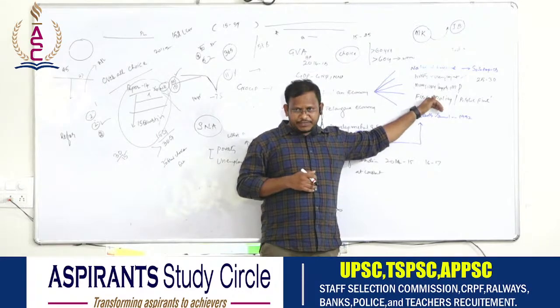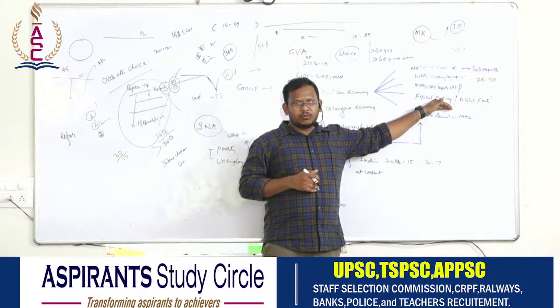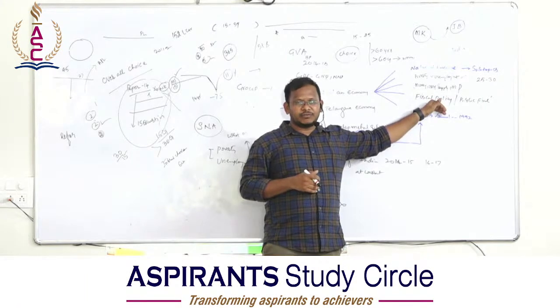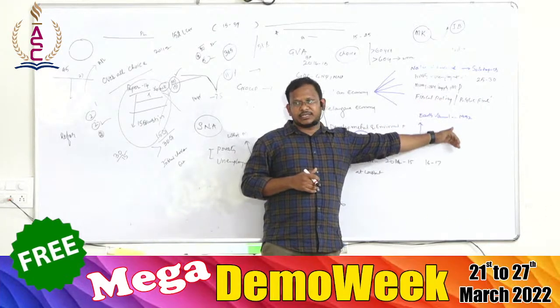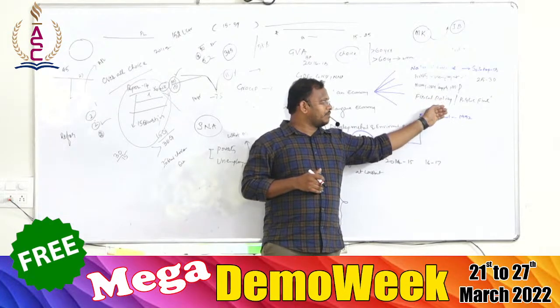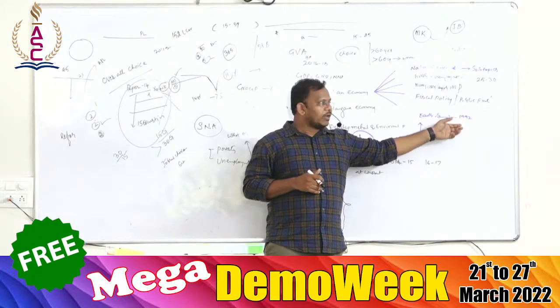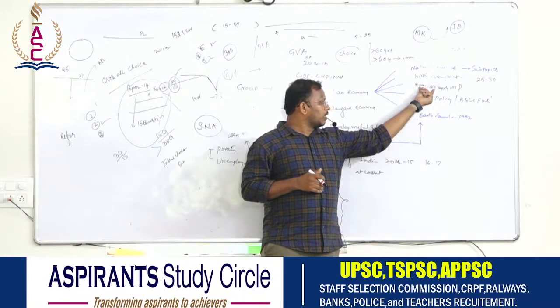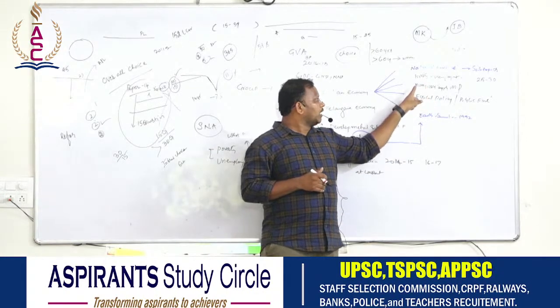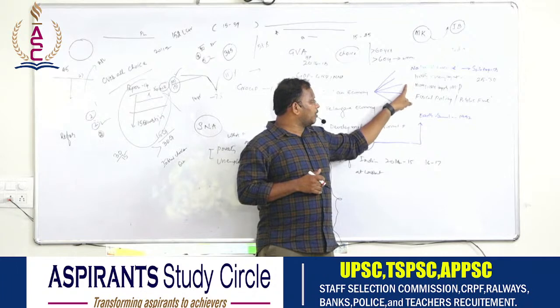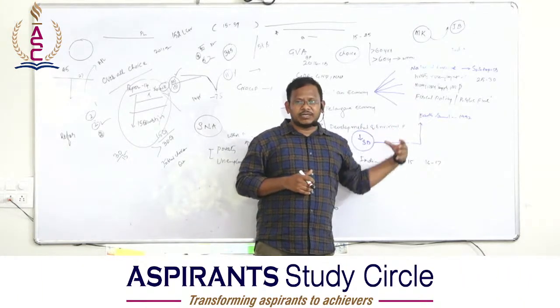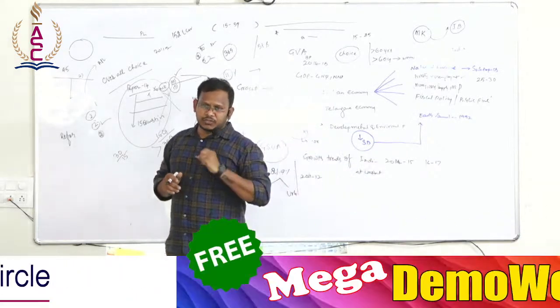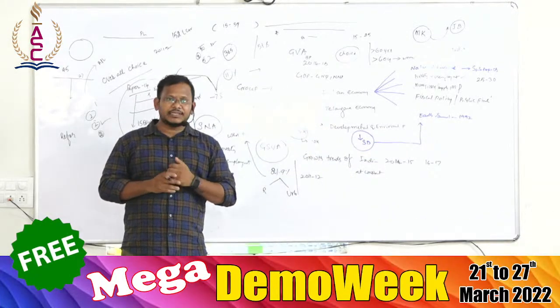So these kinds of things we should go through, and we should also go through what is revenue, what is capital, what is revenue deficit, what is fiscal deficit, what is primary deficit, what is monetized deficit, what is capital expenditure, what is revenue expenditure. What are the objectives of fiscal policy? What are the objectives of monetary policy? The difference between the objectives of fiscal policy and monetary policy.